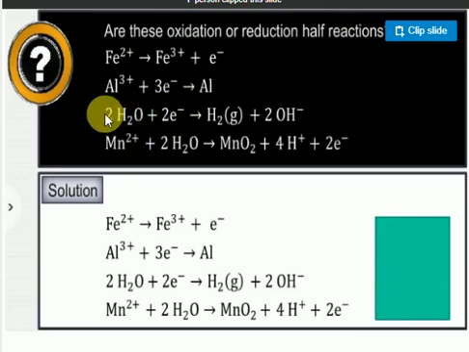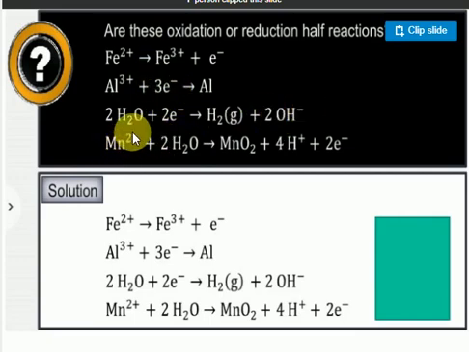Suppose I take a water molecule and give it 2 electrons. What happens here? When you give the 2 electrons, hydrogen gains electrons and forms H2 gas, and water becomes 2 hydroxide ions. This is very important; we use it in some chemical reactions later. The water molecule gains 2 electrons, the 2 electrons are gained by the 2 hydrogen atoms, it becomes hydrogen gas, and the remaining become 2 hydroxide. This is all reduction.